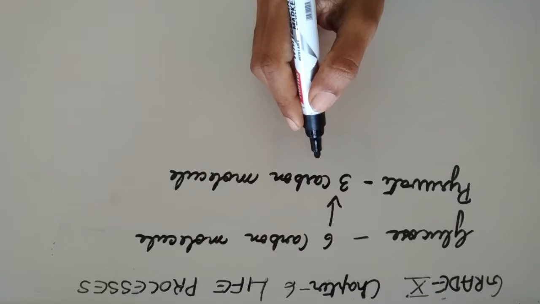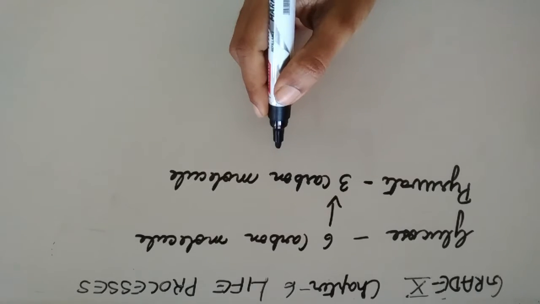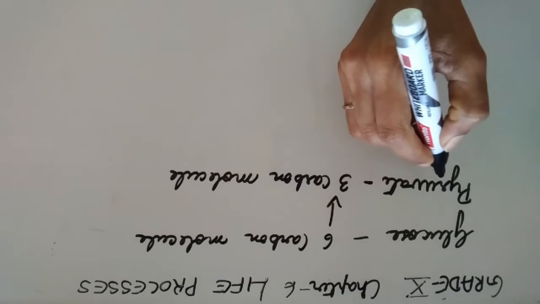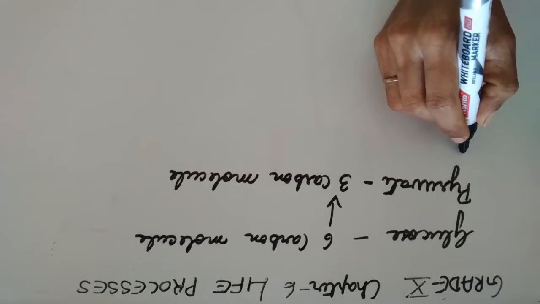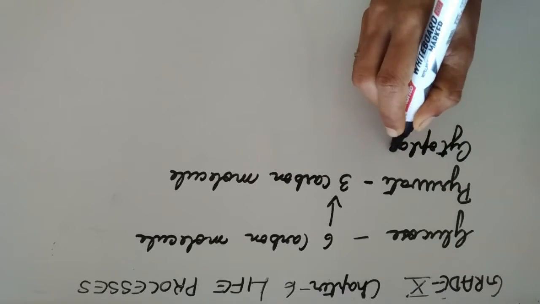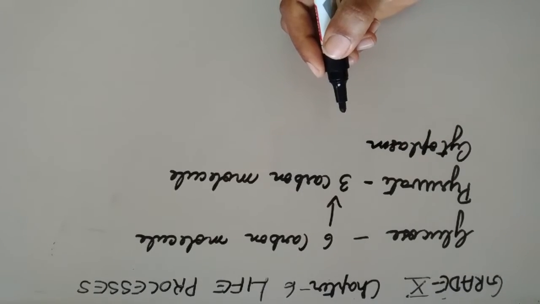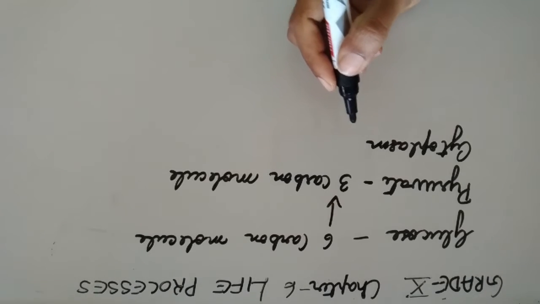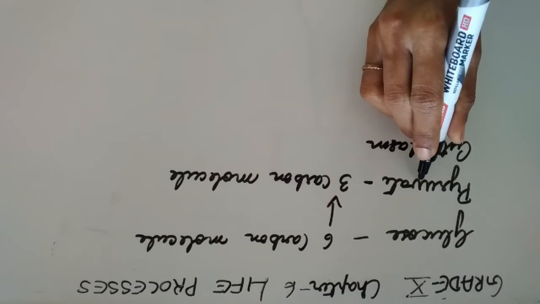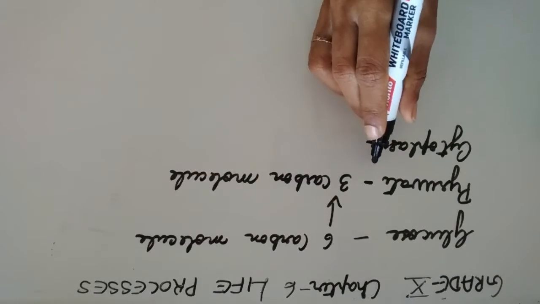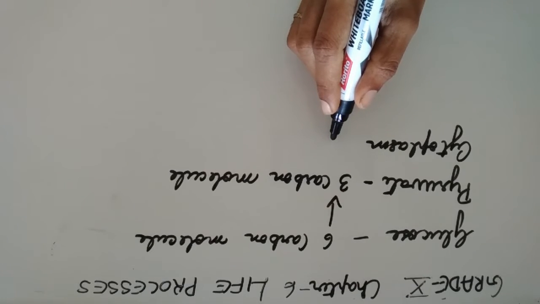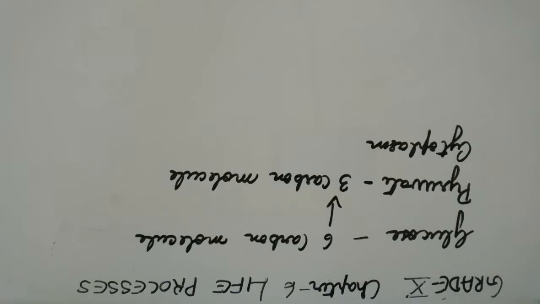And this process takes place in the cytoplasm of the cell, that is, the breaking down of glucose into pyruvate takes place in the cytoplasm of the cell. And then further the pyruvate is converted into a 2-carbon molecule called ethanol.